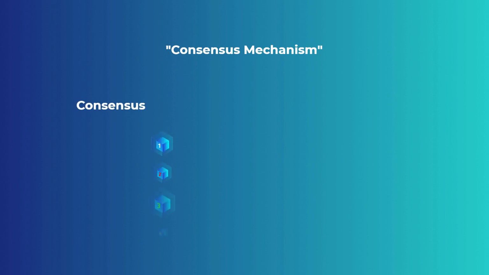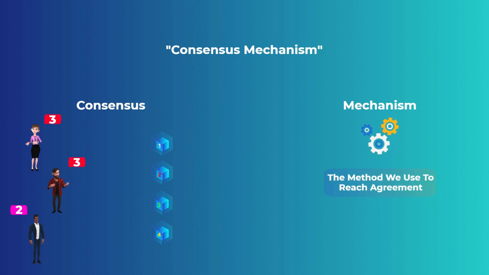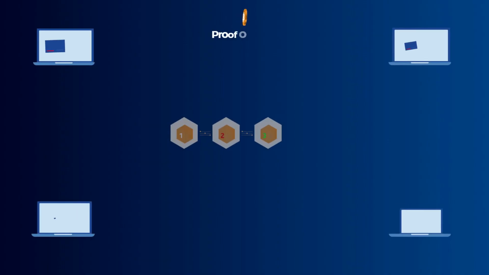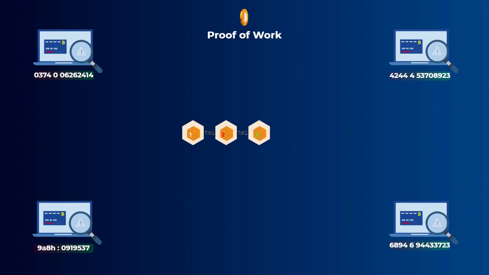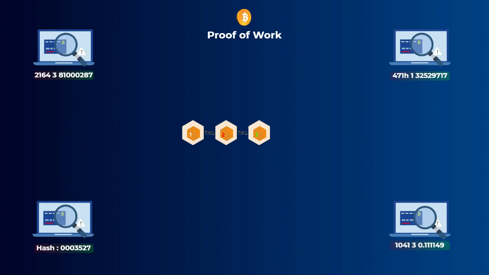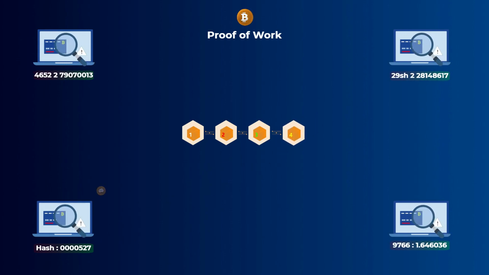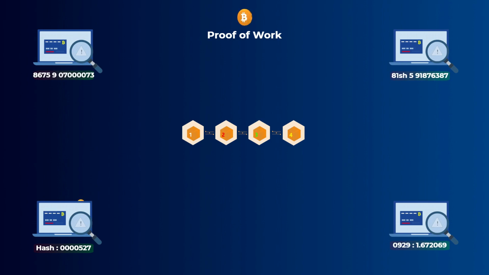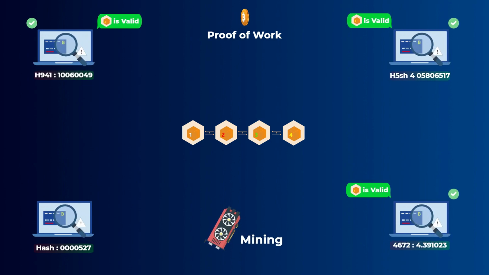The word consensus means the majority agreeing on something, and the mechanism is the way or method we use to reach that agreement. The Bitcoin blockchain uses the proof of work consensus mechanism. In proof of work, the computers are racing against each other to try to solve a difficult math problem. And the computer that solves it first gets the right to add its block to the blockchain and gets rewarded with Bitcoin. Other computers verify its block and then accept it. This is known as mining.